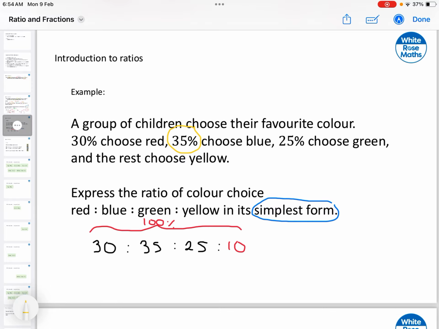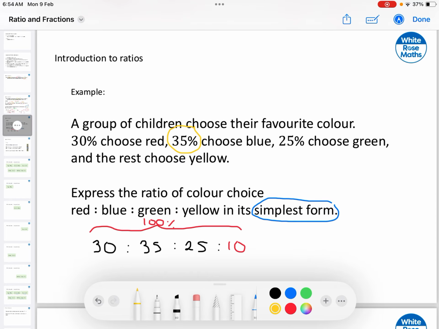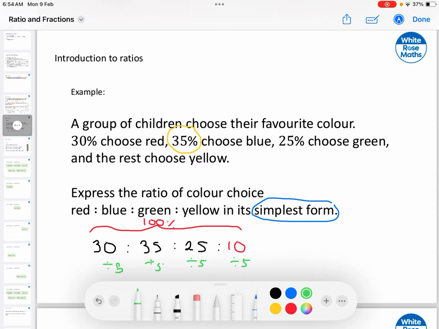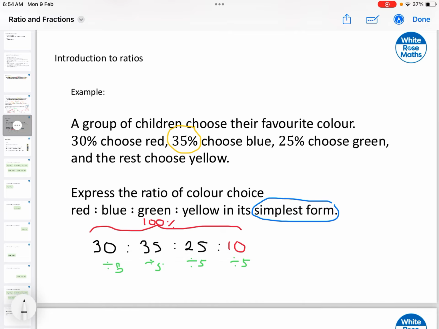Remember that we're comparing amounts, so we can talk about how many times one is contained in the other. And for example, if you would like to simplify this a little bit more, remember you can apply the same operation to all. For example, let's divide by 5. If you want to write down the simplest form, remember that if you apply one operation, it has to be the same operation to all.